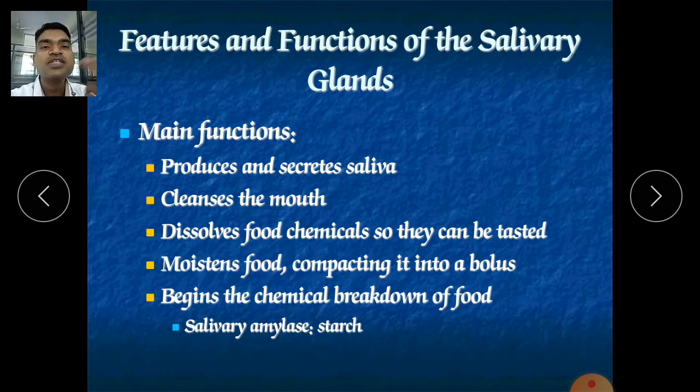Swallowing is called deglutition. Saliva begins the chemical breakdown of the food. As I told earlier, it contains salivary amylase. Especially the starch, the simplest form of carbohydrate available in our food, will immediately start to be digested in the mouth. Through the mouth, starch will start to digest.